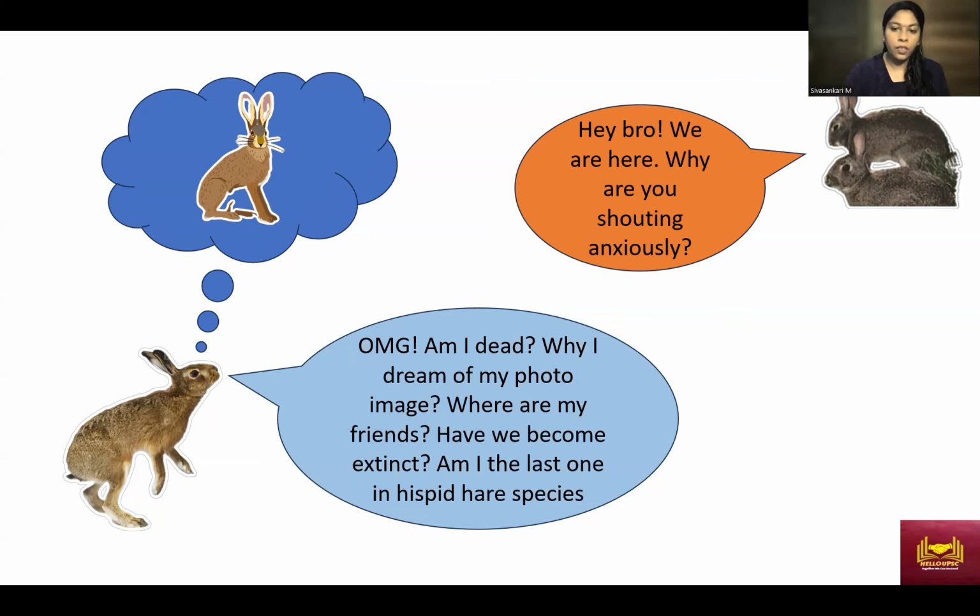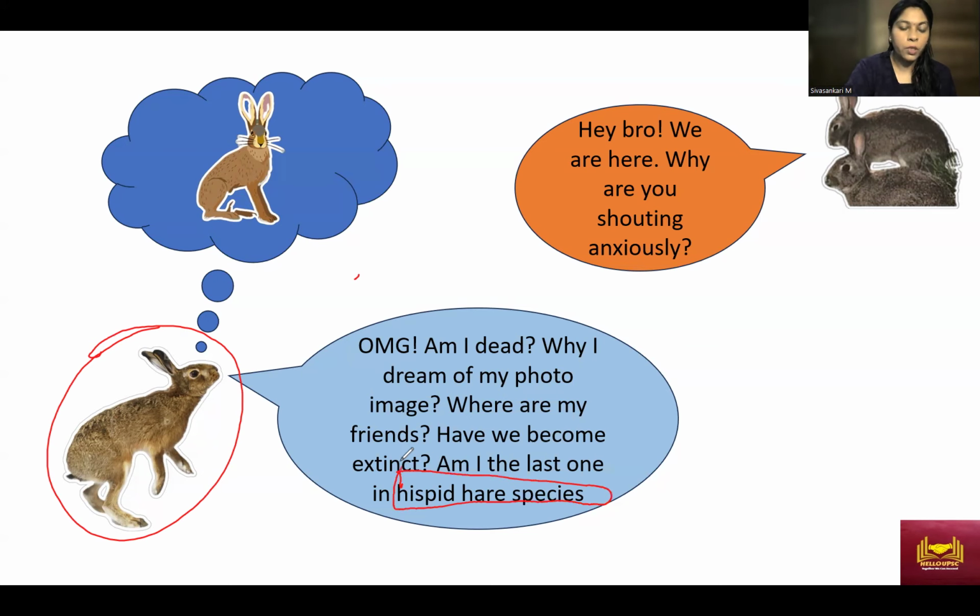As you can see this figure, can you see this? Yes, it's this one, this fellow. Its name is Hispid hare. So we are going to talk about this species. Today's session is about the Hispid hare. Okay, so now we'll move to the second slide.